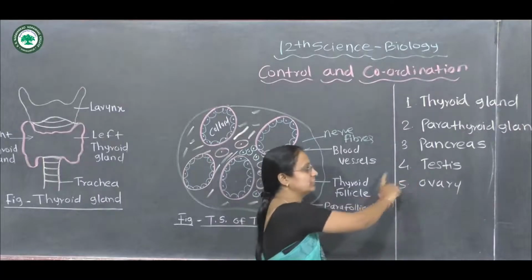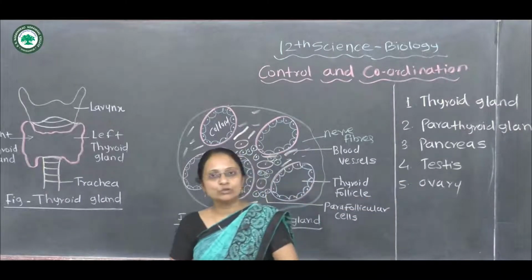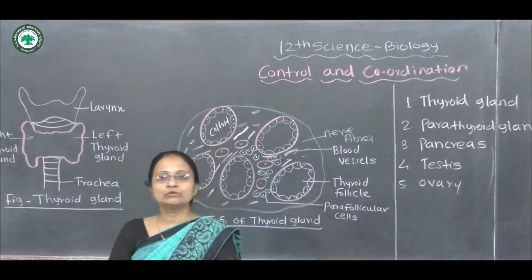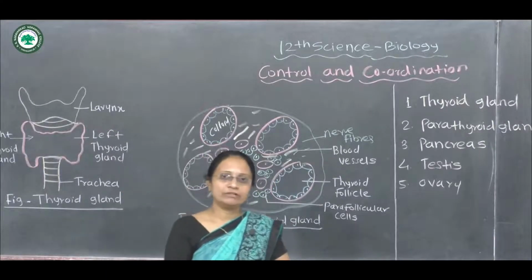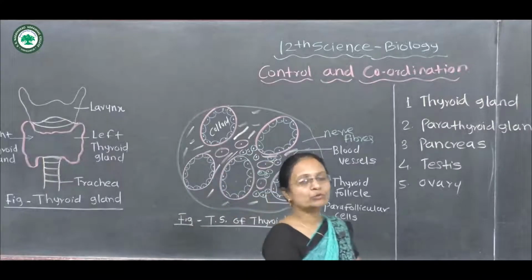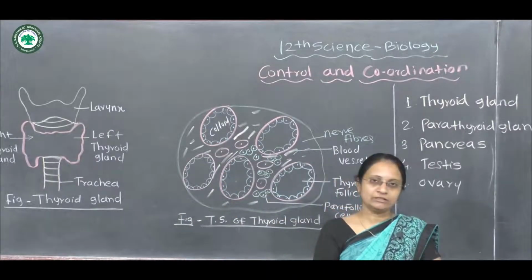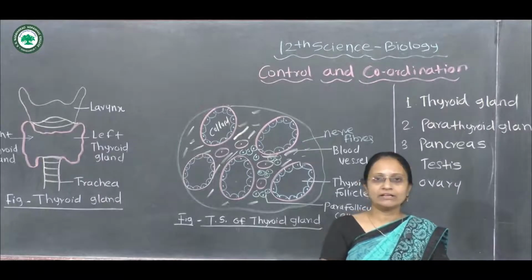The testes internally show different seminiferous tubules, inside which the process of spermatogenesis takes place, producing the haploid male gamete.